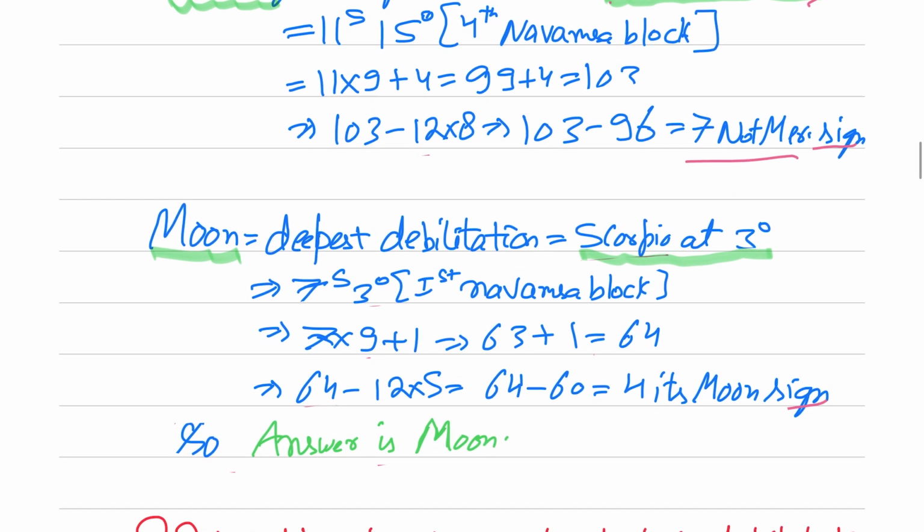So we calculate for Moon. Deepest debilitation is in Scorpio at 3 degrees. So 7 signs, 3 degrees. 3 degrees is the first block. 7 into 9 plus 1 is 64, minus 12 into 5, 60. So 4. 4 is Cancer. So the zodiac is Cancer and it is the Moon's own sign. So the answer is Moon.